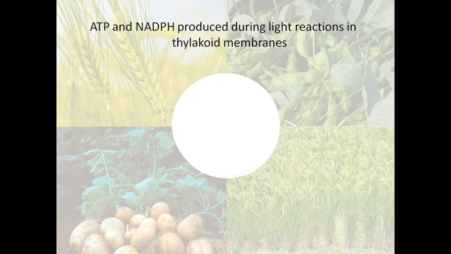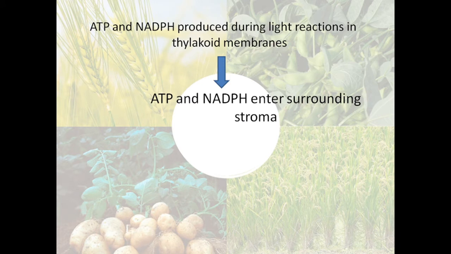We have seen various protein compounds in the thylakoid membranes which are responsible for producing ATP and NADPH. These energy molecules enter into the surrounding medium of the chloroplast.